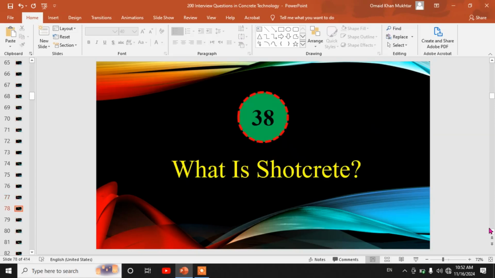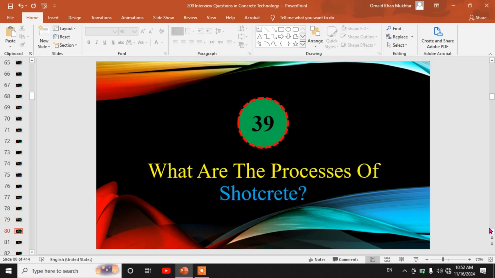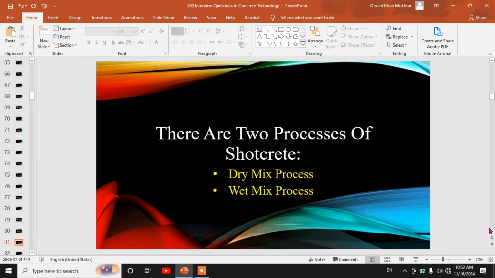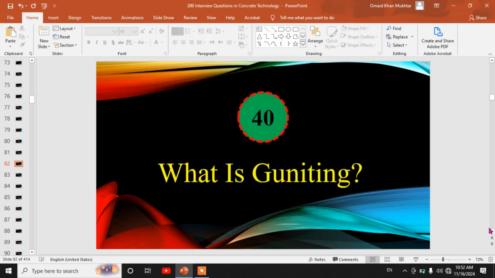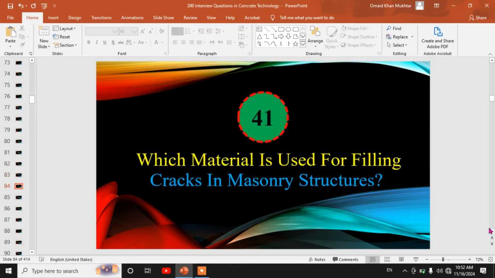38. What is shotcrete? The process of spraying and depositing very fine concrete or mortar onto a prepared surface by jetting it with high velocity. 39th. What are the processes of shotcrete? There are 2 processes of shotcrete: dry mix process, wet mix process. 40. What is gunneting? The dry mix shotcrete process is called gunneting.